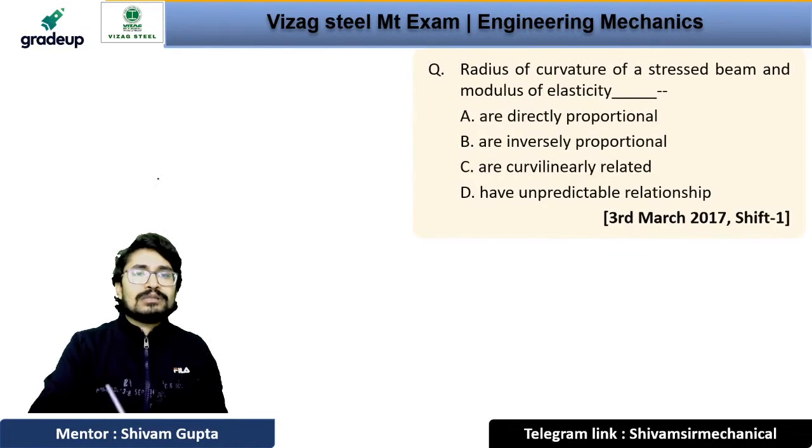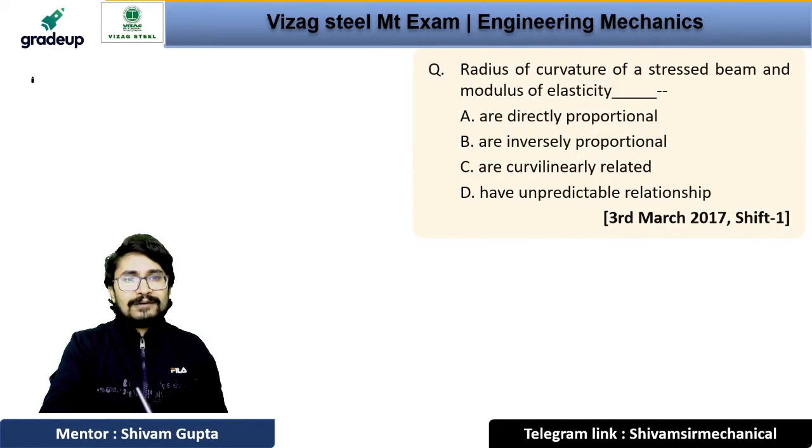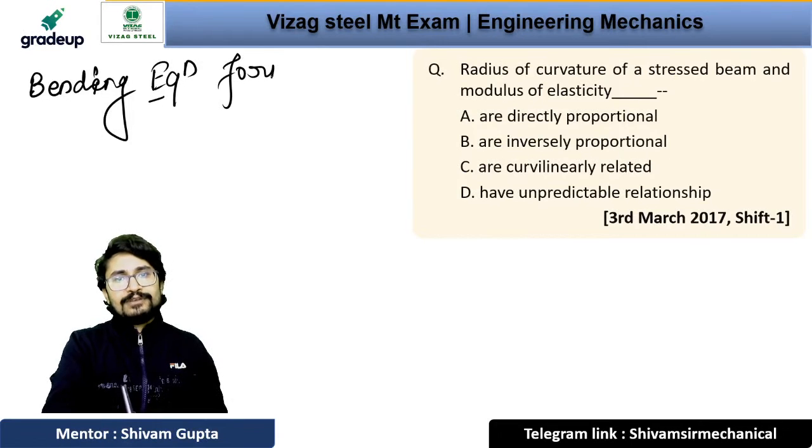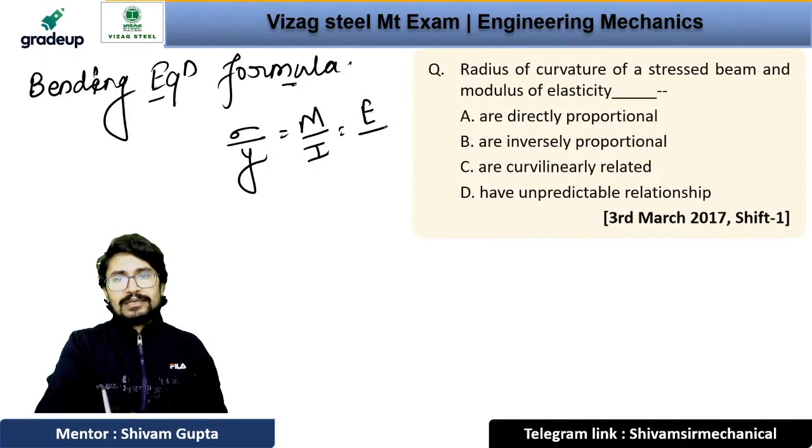If you don't know it, I am writing the formula here. That is the bending equation formula: sigma upon y equals M upon I equals E by R.